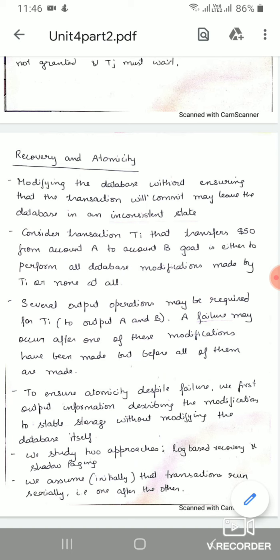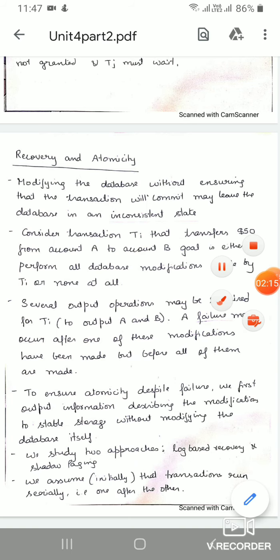And atomicity is, suppose we are going to transfer $50 from account A to account B. When all the instructions are done, that is reducing $50 from A's account and increasing $50 in B's account, if both sets of operations are completed, then only we are going to commit, that is, it should be reflected in the database. Or else, if in the middle there is a system failure, then we have to roll back and come to the previous state. That is, all the instructions should execute or none should execute. That is the atomic situation, do or don't do. In that way we are going to assure atomicity.